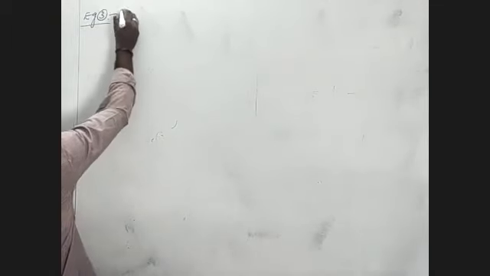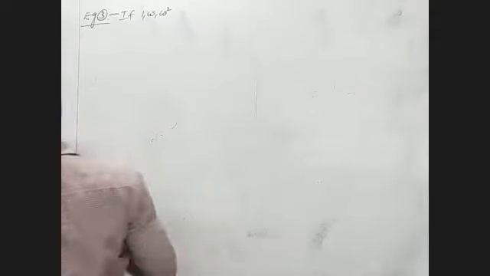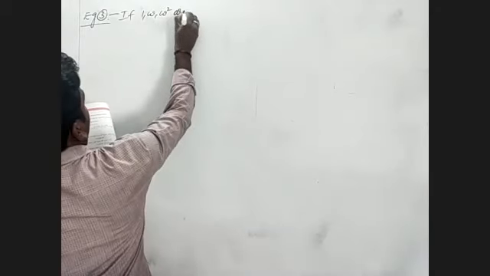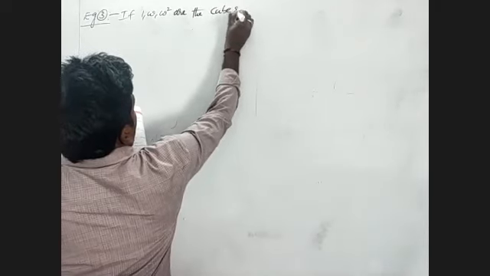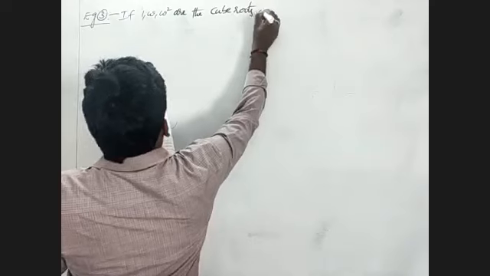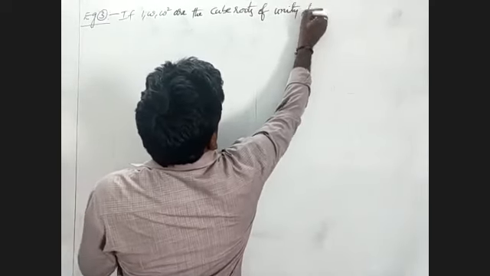What I am asking in example 3: if 1, omega, omega square are the cube roots of unity, prove